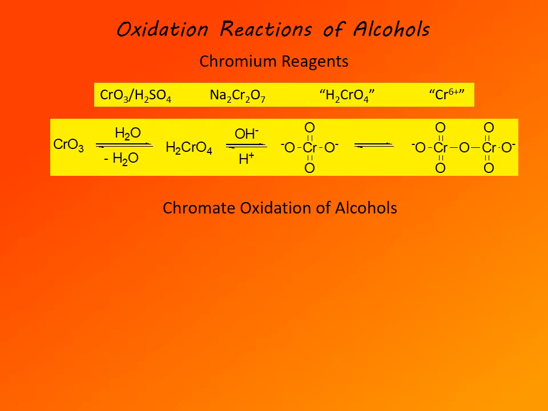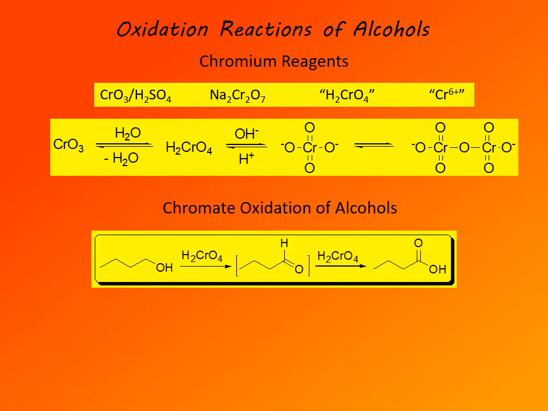These chromium reagents readily react with alcohols, so they are used a lot in oxidation of alcohols. And here is an example of oxidation of primary alcohols. Primary alcohols are oxidized by chromium reagents first to the corresponding aldehydes, but the reaction cannot stop here. Aldehydes are also highly reactive towards oxidation, so they are only reaction intermediates, and they are immediately further oxidized to the corresponding carboxylic acids. So chromate oxidation of primary alcohols goes all the way to the carboxylic acid.